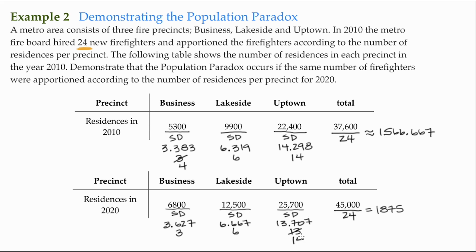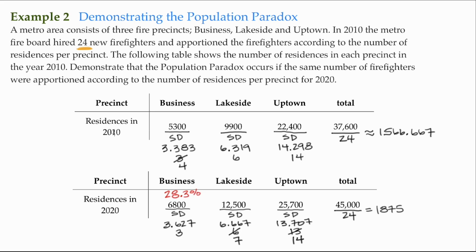That's the 14. And then the Lakeside, that's the next largest fractional component, 0.667. So then Lakeside gets a leftover firefighter. So 3 plus 7 is 10, and 14, there's our 24. However, notice that it's changed. Business originally in 2010 had 4, and in 2020 now has 3, and Lakeside in 2010 had 6, and in 2020 has 7.